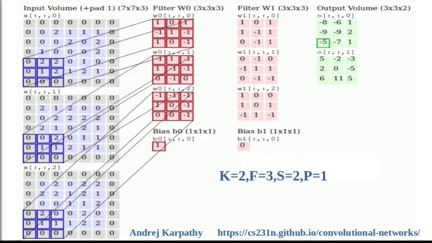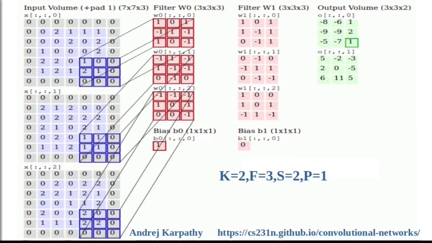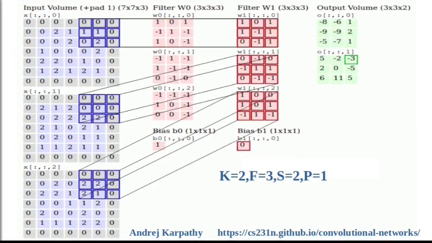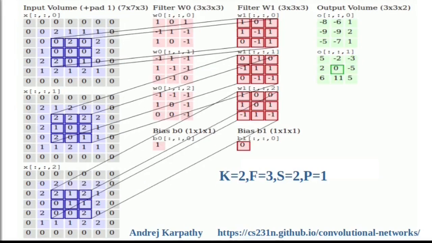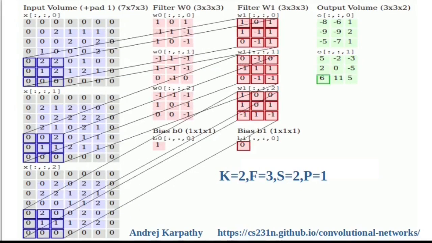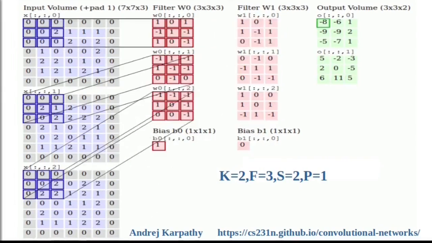If the input image is a 3 channel image, here the input volume is 5 by 5 and depth is 3, which means we have 3 channels, red, green and blue.